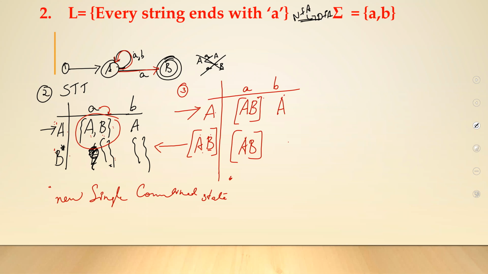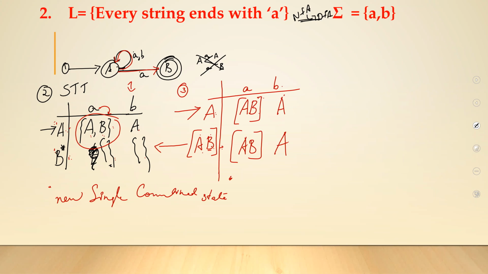Similarly, let's see AB on b. Look into both A and B together and look into the B column. You have A and a null, which when you do a union, you will be getting A itself. Now you have done all the entries for the first row. AB is done, A you already have.